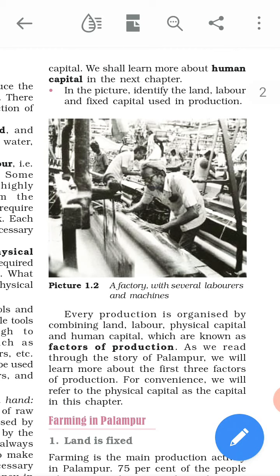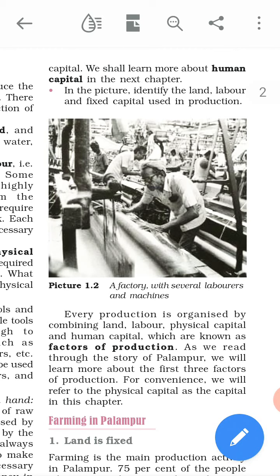In physical capital, both the fixed capital as well as the working capital are important. So all these items are known as what? Factors of production. So underline factors of production. Which are the factors of production? Land, labor, physical capital and human capital.